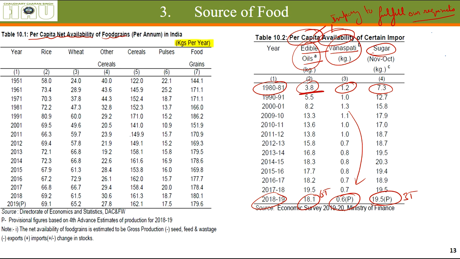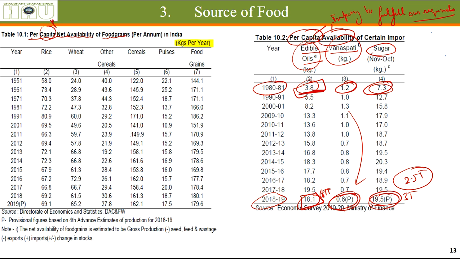The amount of oil available per person was 3.8 kg per year, which is now 18 kg, 6 times. The availability has increased 6 times, but still we are importing. Same as with vanaspati, the availability has reduced. With sugar, the per person availability per year has increased nearly 2.5 times.